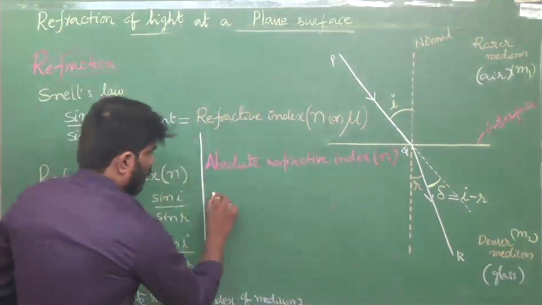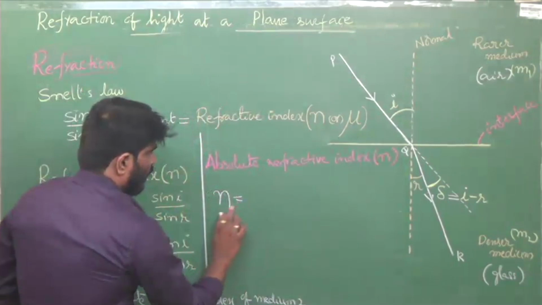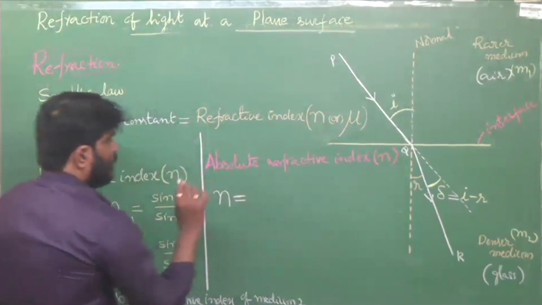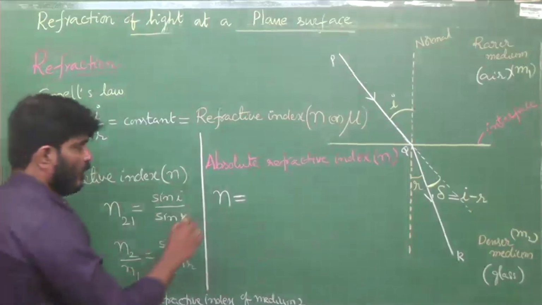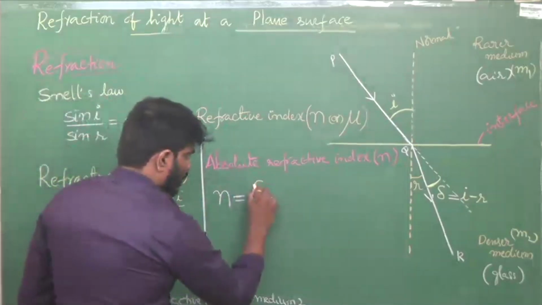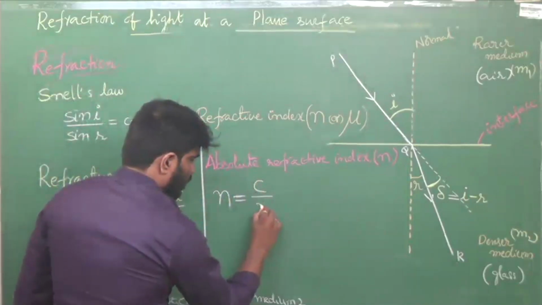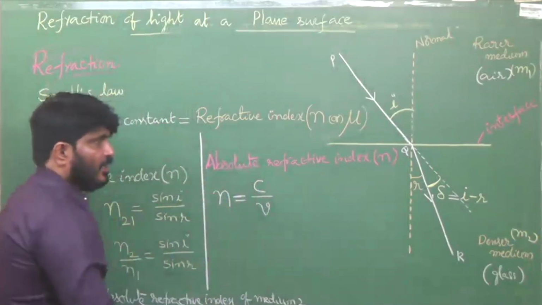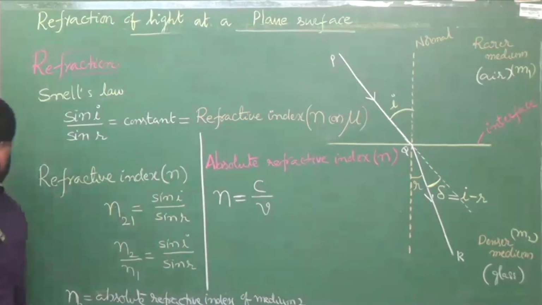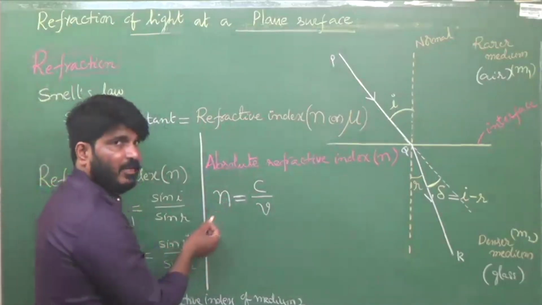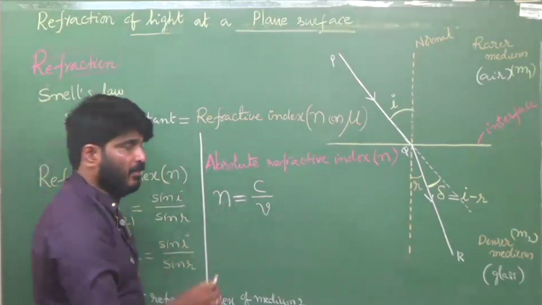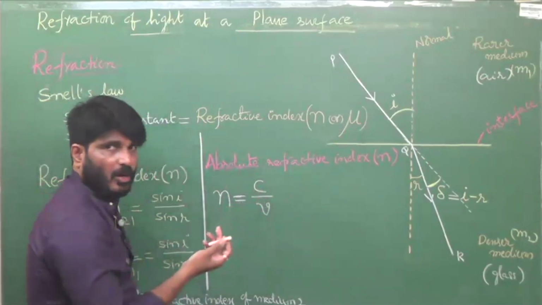We are going to prove this Snell's law, and while proving this, you are going to get this. So remember, this is the absolute refractive index. N is the absolute refractive index of a given material medium. C, you all know what is C?